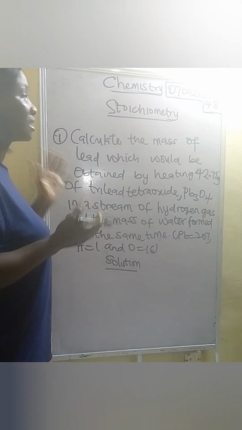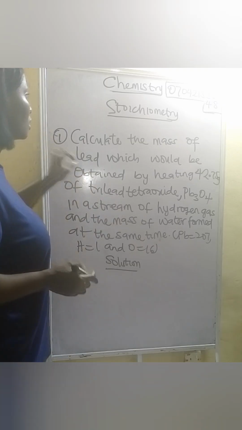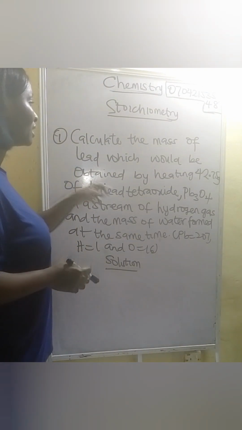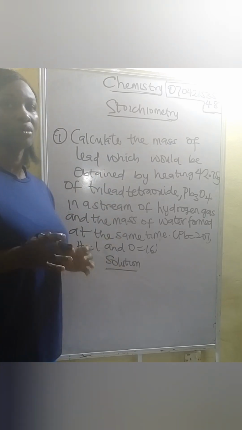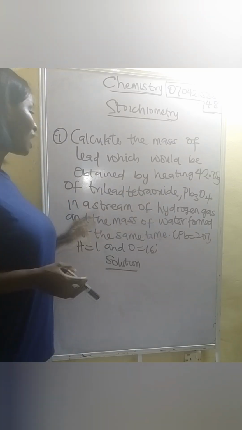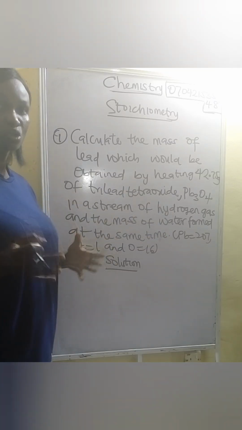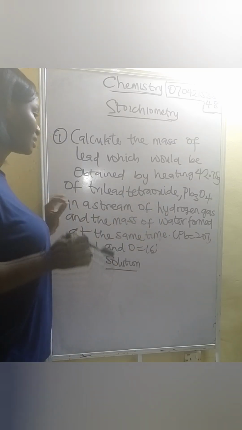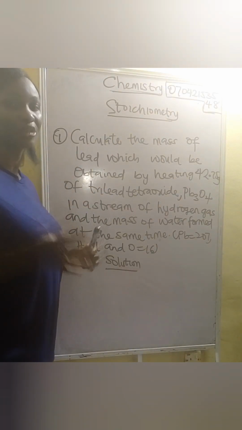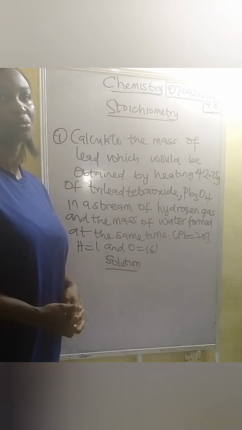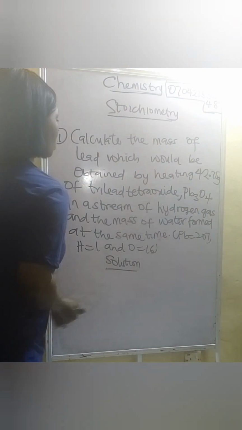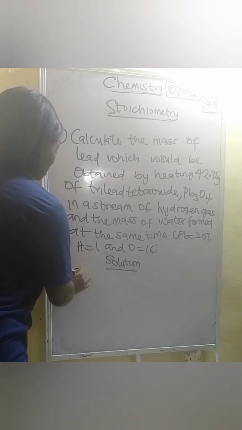They say calculate the mass of lead which would be obtained by heating 42.75 grams of trilead tetraoxide, which is Pb3O4, in a stream of hydrogen gas, and the mass of water, H2O, formed at the same time. So now let's quickly write out the equation. Most times you will be given the equation, but here we have to write it out ourselves. We are starting with trilead tetraoxide, which is Pb3O4.